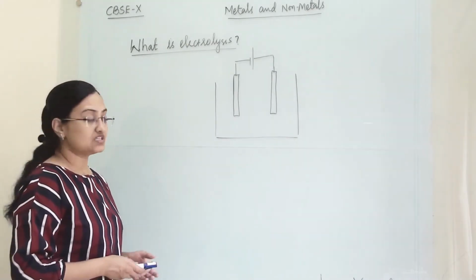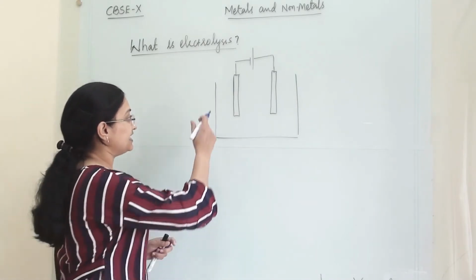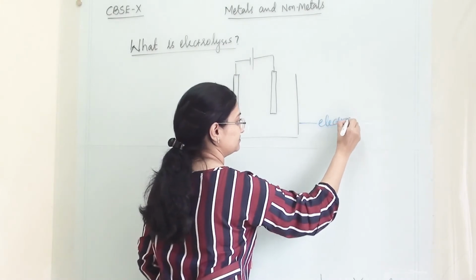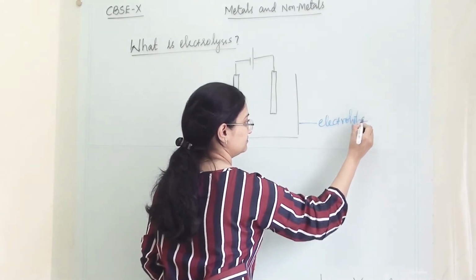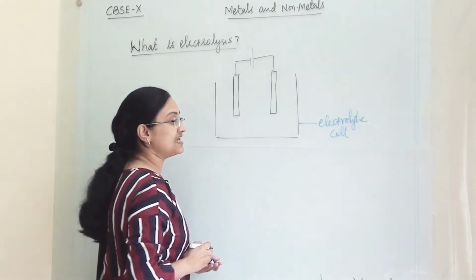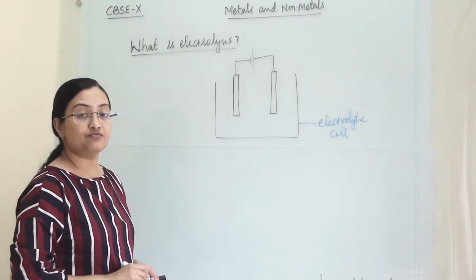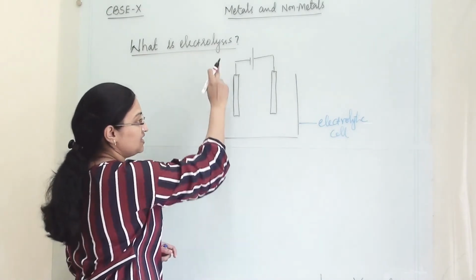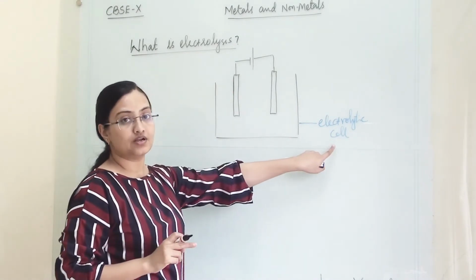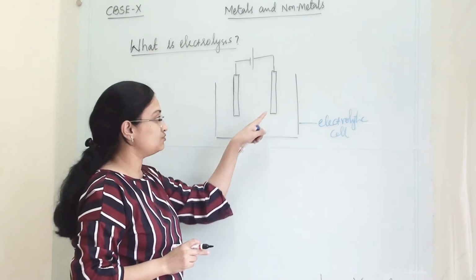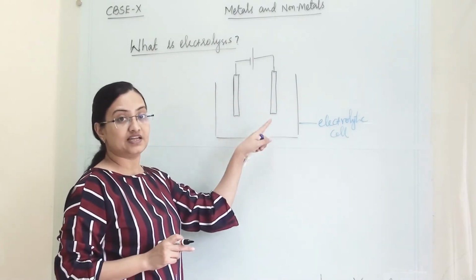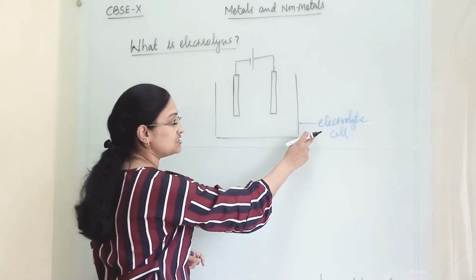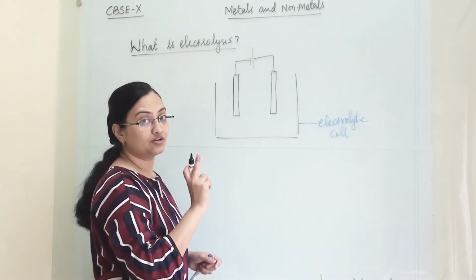In the electrolysis process, one electrolytic cell will be there. This is the electrolytic cell. Electrolytic cell means one vessel in which we are carrying out the electrolysis process. This cell should be a non-conductor of electricity, because once we start the electricity, that electricity should not come out.